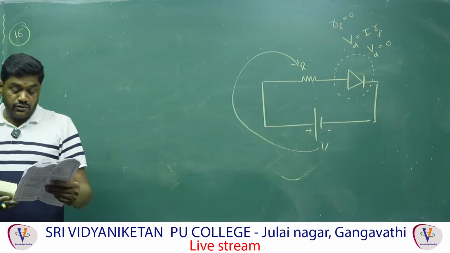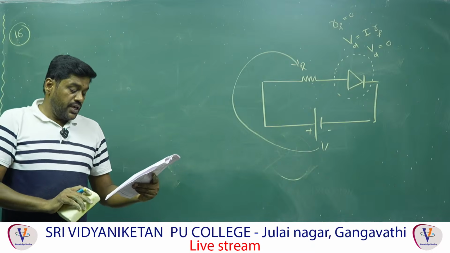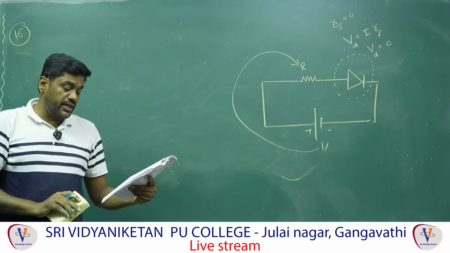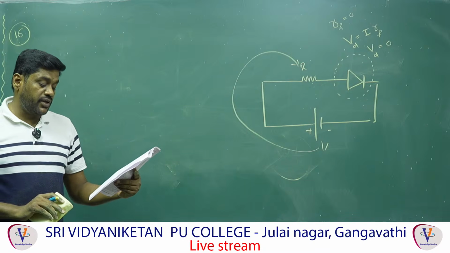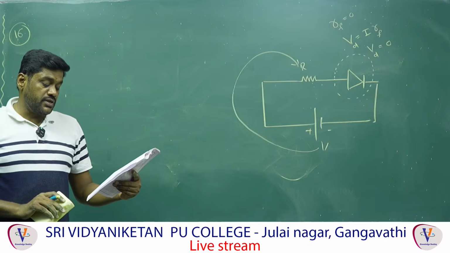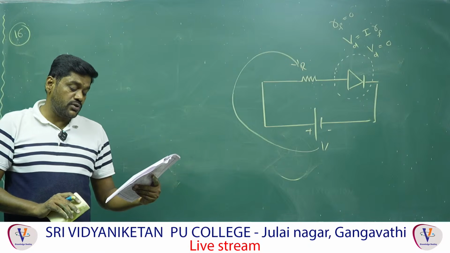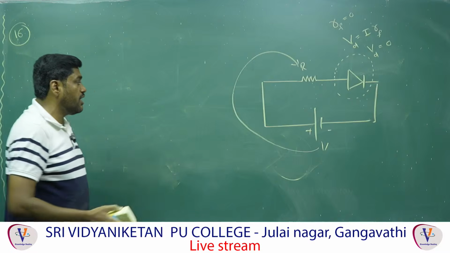Next, 17th question. If the radius of the coil is changing at the rate of 10 power minus 2 SI units in a normal magnetic field of 10 power minus 3 SI units, then the induced EMF is 1 microvolt. What is the final radius of the coil? They are asking.